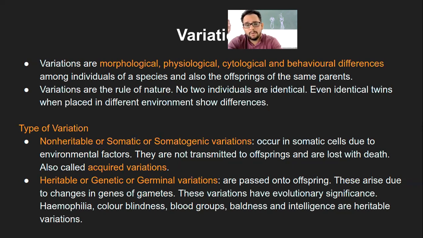Or the amount of hormone that is being produced in two individuals is again different, so that is again an example of variation. Or the skin color is different, or the hairstyle is different, curly hair or straight hair. So all of these, whether morphological, physiological, or cytological, for example, the number of neurons in your body, or the number of liver cells in one's body, or behavioral differences which are obviously very unique. So all these characteristics lead to variation.